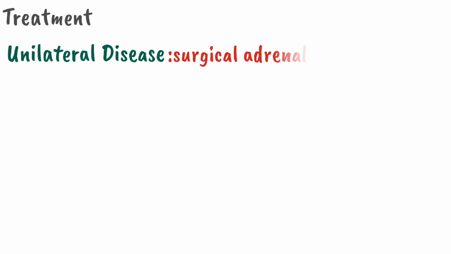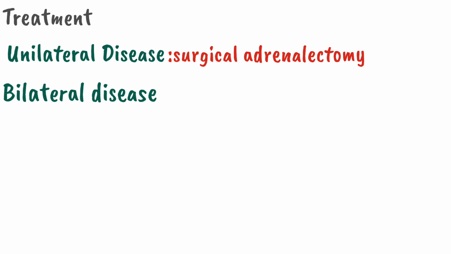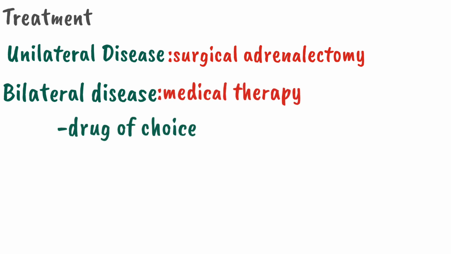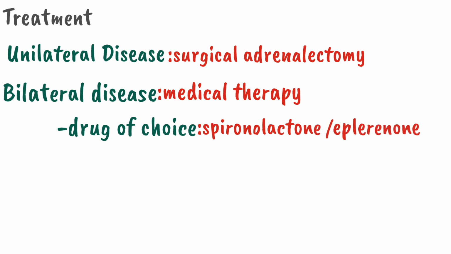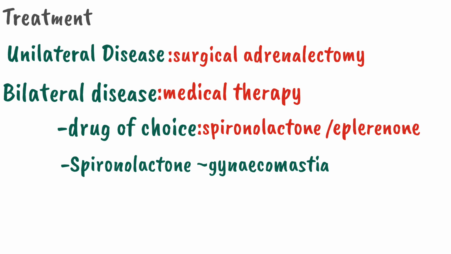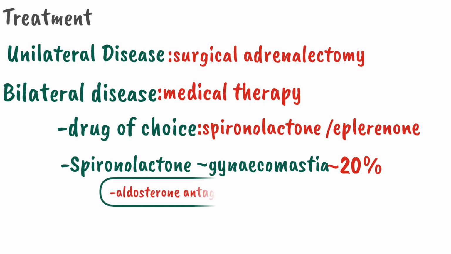So if a patient is suffering from a unilateral disease, the ideal treatment option is surgical adrenalectomy. But if there is a bilateral adrenal disease, we will prefer a medical therapy. In medical therapy, the drug of choice is spironolactone or eplerenone. Remember that spironolactone can cause gynecomastia in about 20% of our cases. So that is why people often use eplerenone, but eplerenone has less efficacy than spironolactone. Both are aldosterone antagonists.